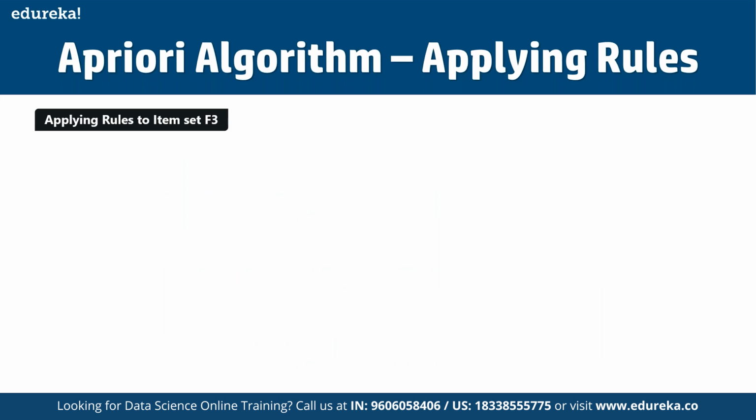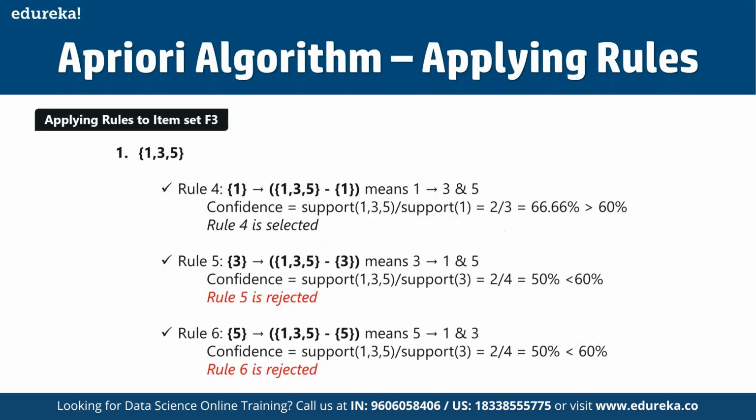Now, if you talk about the application of rules here, we can see that whenever the confidence is more than the 60% defined here, then this rule is going to be selected. As you can see in rule 5, those who are purchasing 3 have a possibility of going for 1 and 5 both. Here the confidence is less than 60%, which is why this is going to be rejected.